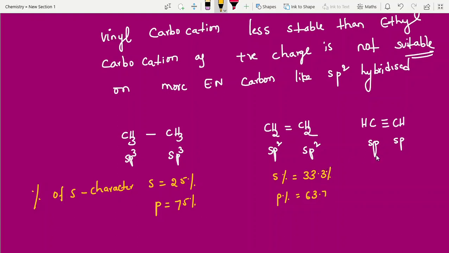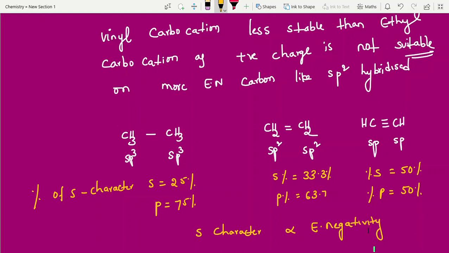So next one, sp means percentage of s character equal to 50%, 1 by 2. S character is directly proportional to electronegativity.